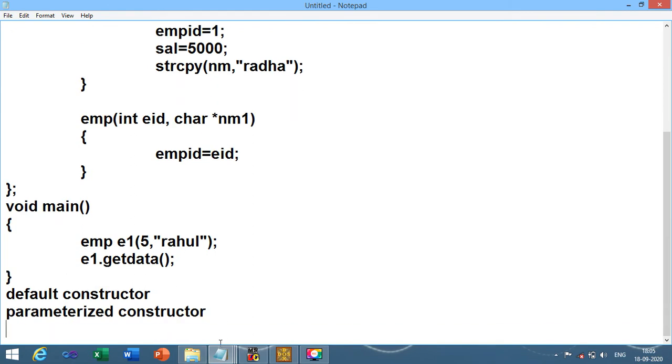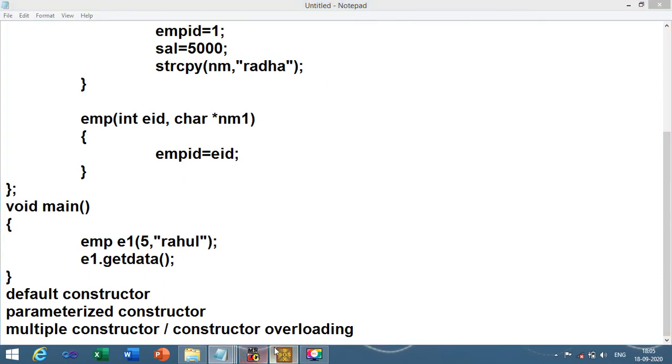So in our today's session we are going to learn multiple constructor, or we can say constructor overloading. This is a very important topic in your theoretical examination as well as in the practical exam. So be careful and do watch the video properly.